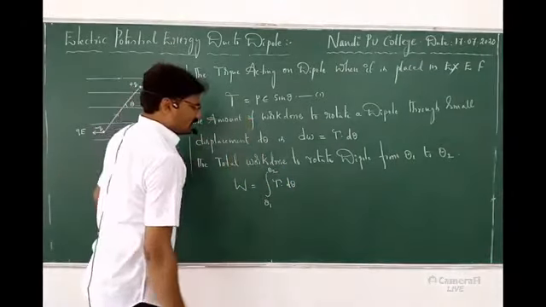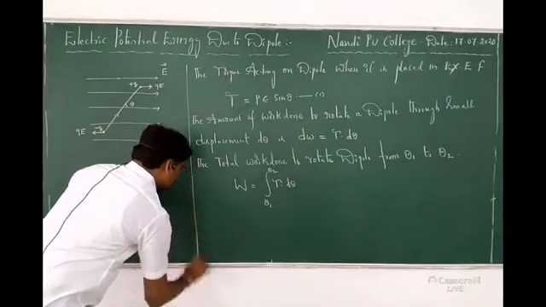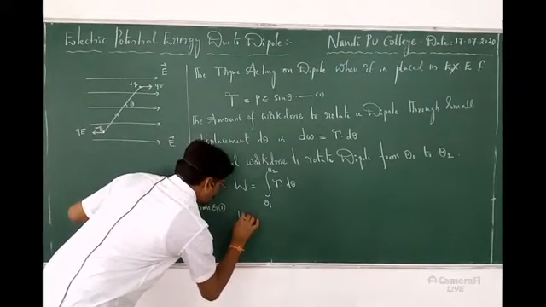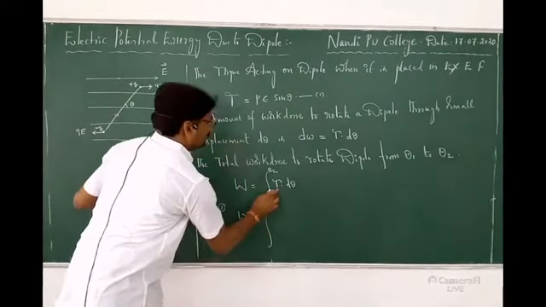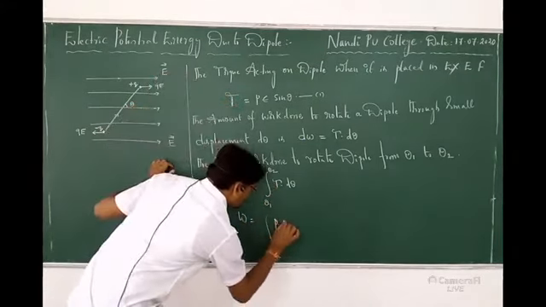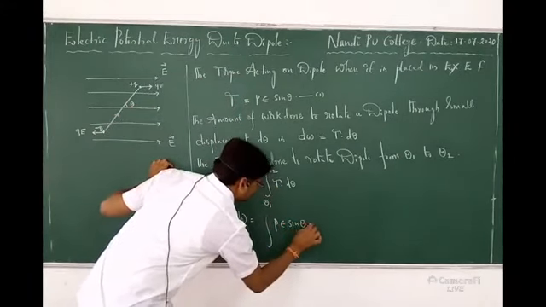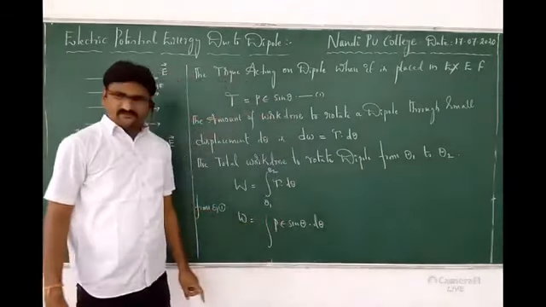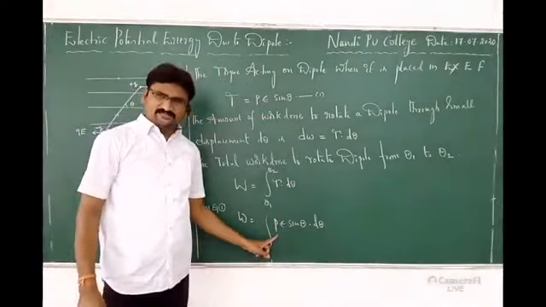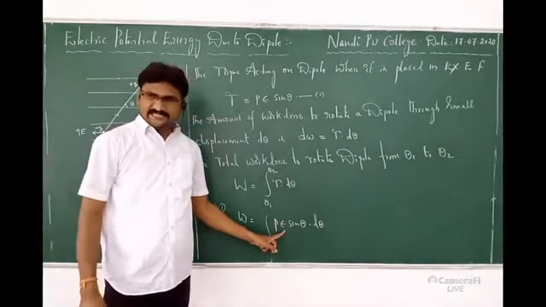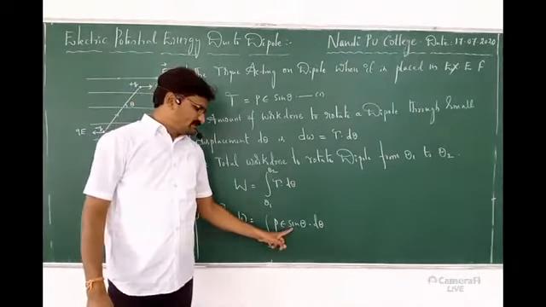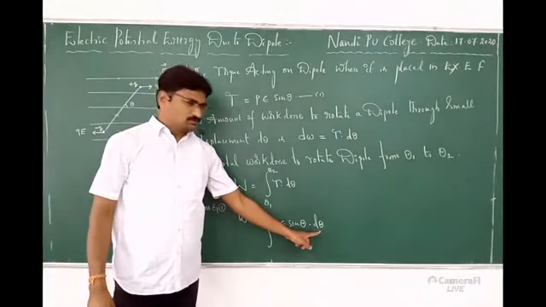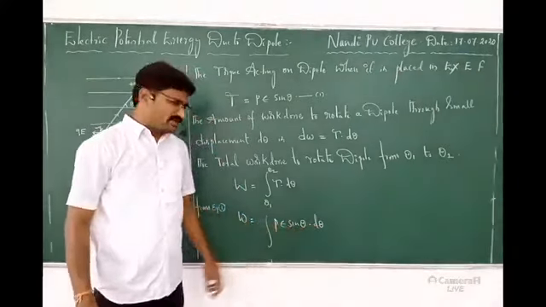Okay, from equation 1, what do I have to substitute? W is equal to the integral of what is the torque value? P E sin theta into d theta. In the process of integration, P is the dipole moment, which is constant. E is the intensity of the electric field, which is constant. Sin theta d theta, which is a variable. So for what do we have to integrate? For sin theta. Okay, right.